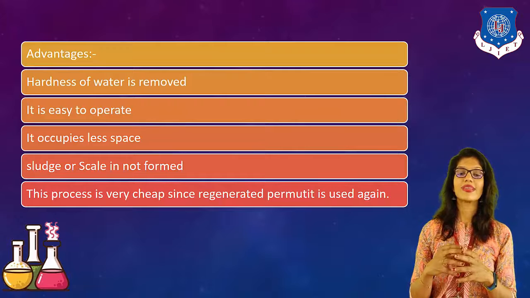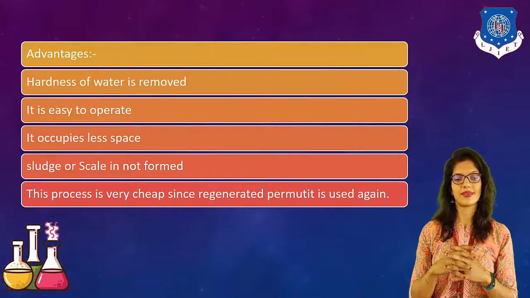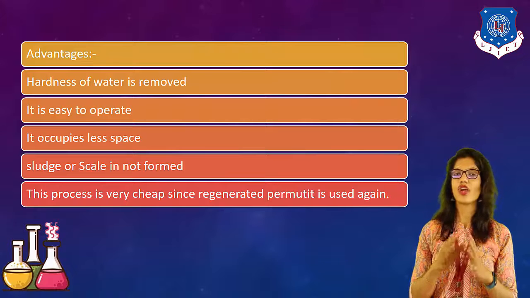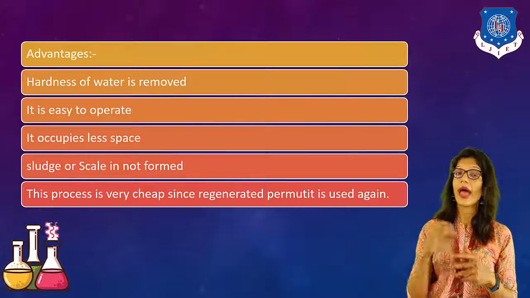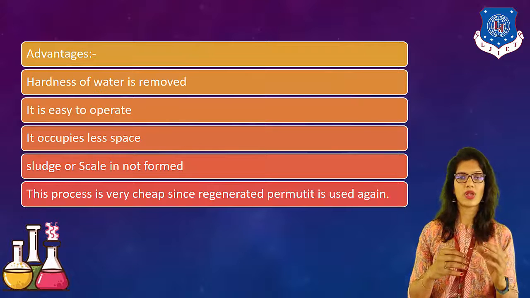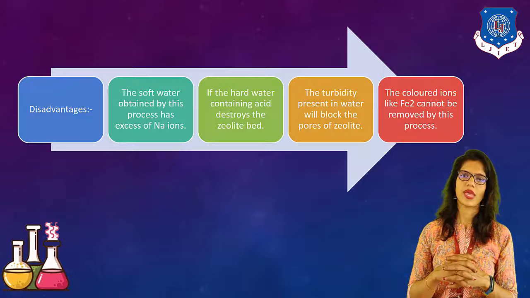Now let's see which are the advantages. So hardness of the water can be removed. It is very easy to operate. It occupies very less space. Sludge and scale are not formed, so we don't have to think about where to dispose of them. And once we use zeolite, again we can use it in another process.